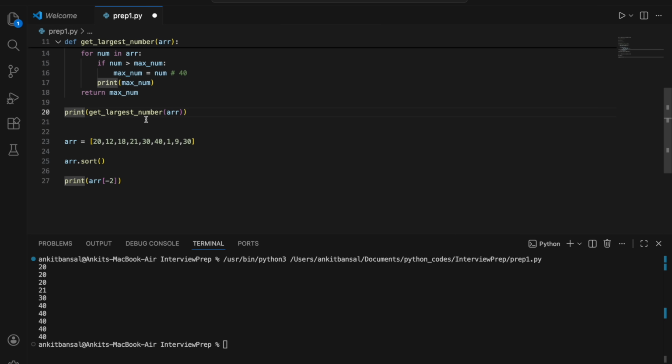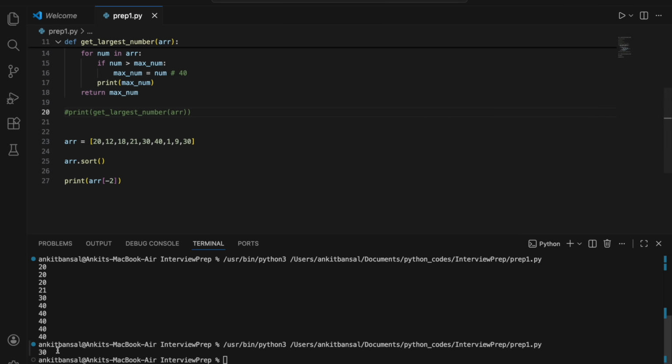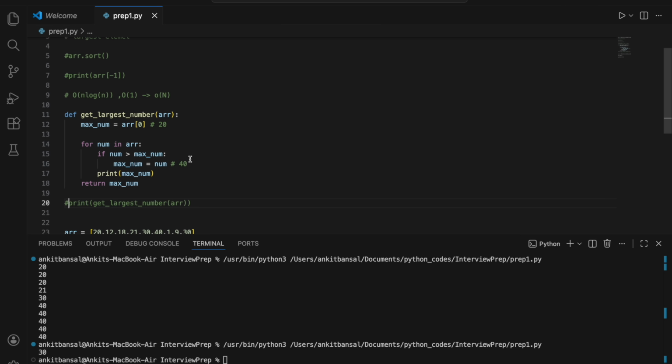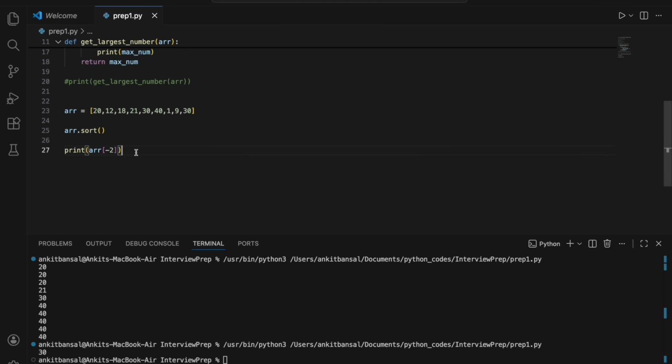Let me just comment this for now. And if you see, I got 30, right? Because it will sort first. After sorting, that 30 will be here and it will give me that. But again, the time complexity is n log n, right? So sorting takes n log n time complexity. So again, I want to solve it in O(n), for a more efficient solution.